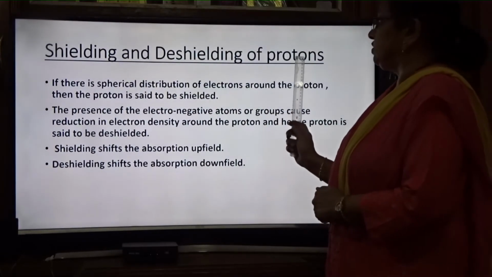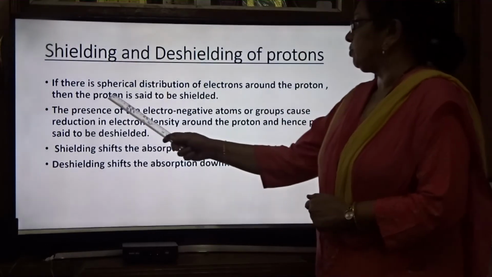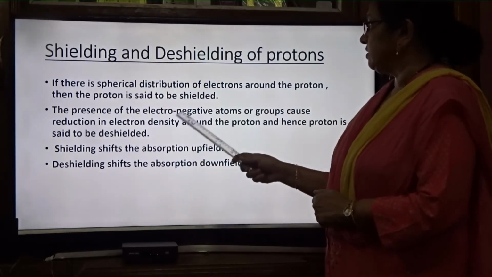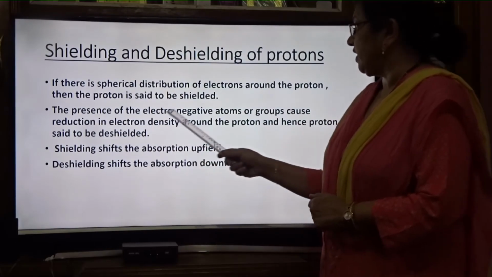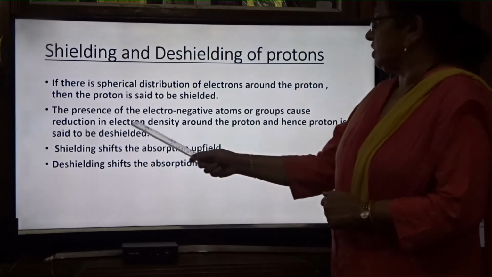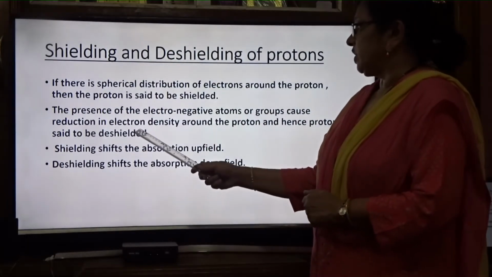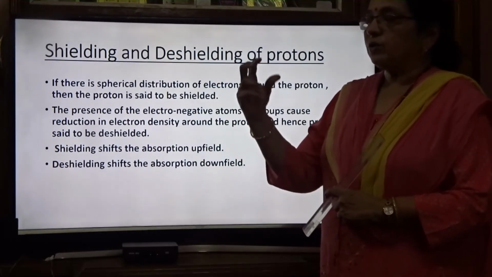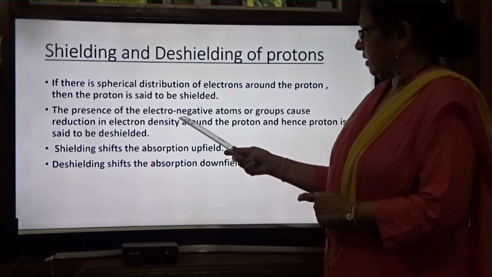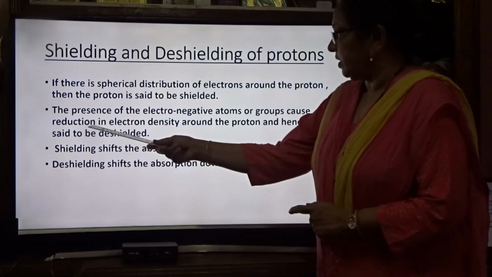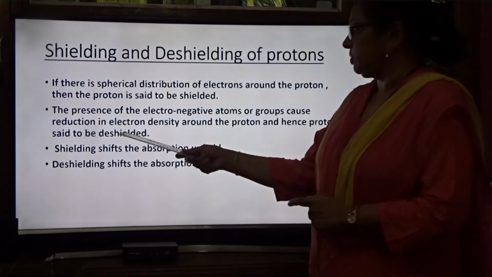Then shielding and de-shielding of protons. If there is a spherical distribution of electrons around the proton, then the proton is said to be shielded. The presence of an electronegative atom or group causes reduction in electron density around the proton, and hence the proton is de-shielded. If an electronegative atom is linked to the hydrogen, then what is happening? Reduction in electron density is taking place.